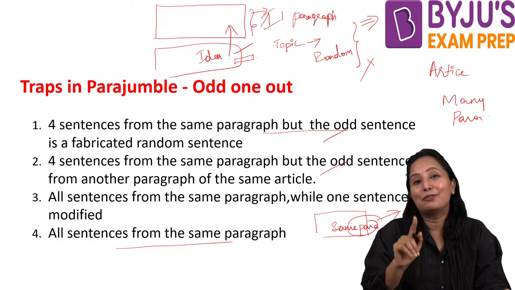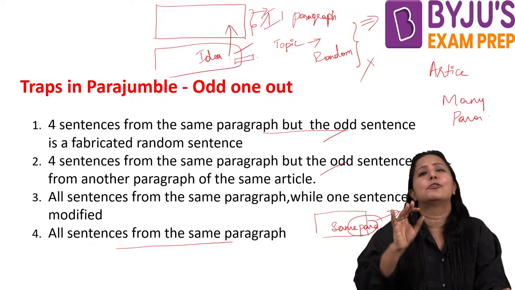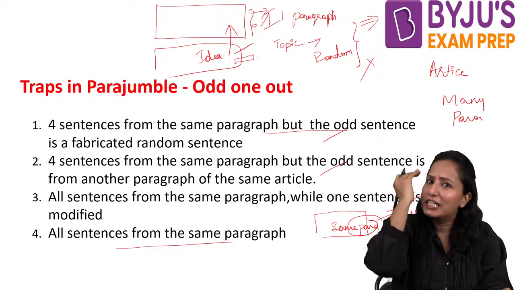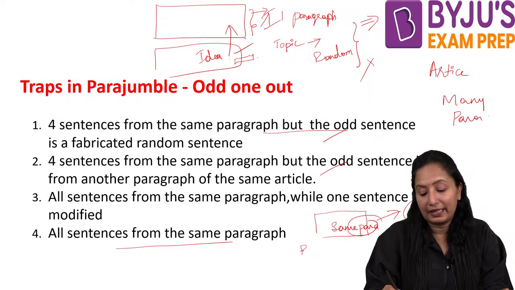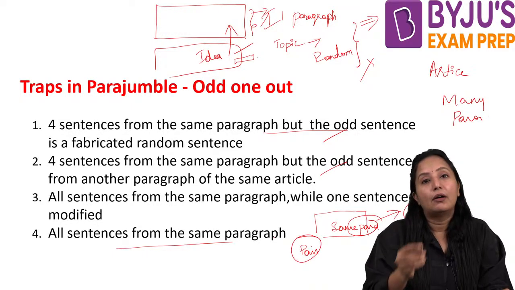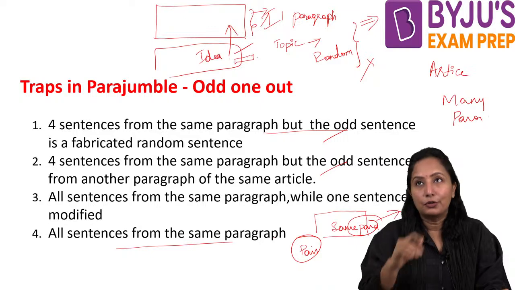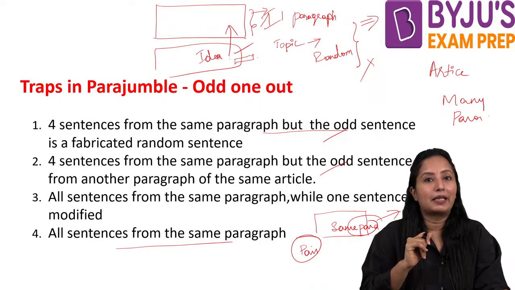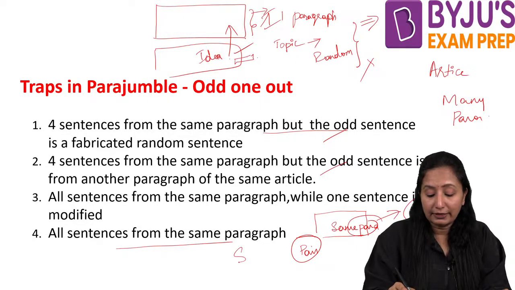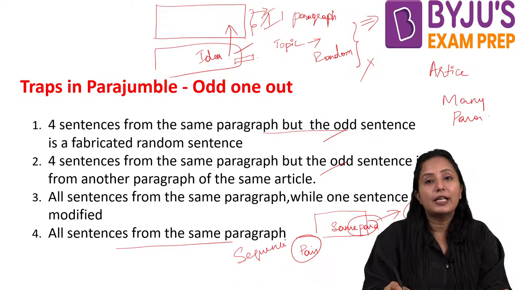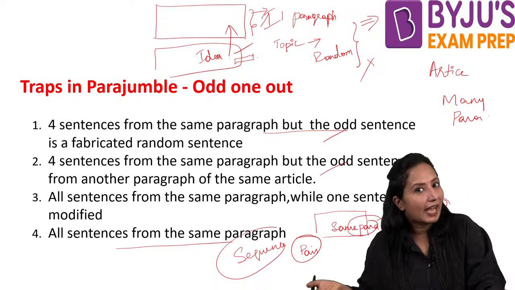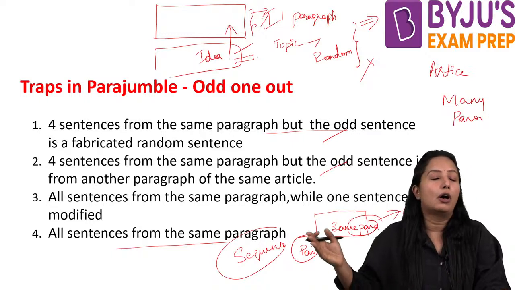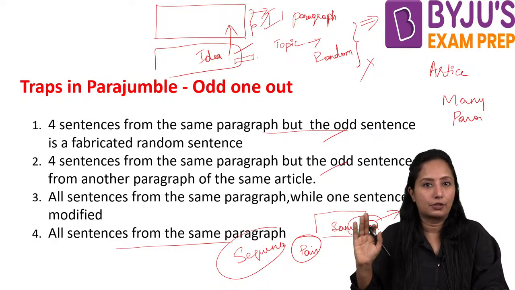You need to pick the one that is not mostly suitable, even though that is talking about the same idea, but try to recognize here the pairing part. Here what you need to do is try to recognize pairing, try to recognize sequence, so that the one which comes at the later sequence or the one which is not having the pair, you can remove as an odd one out, right?